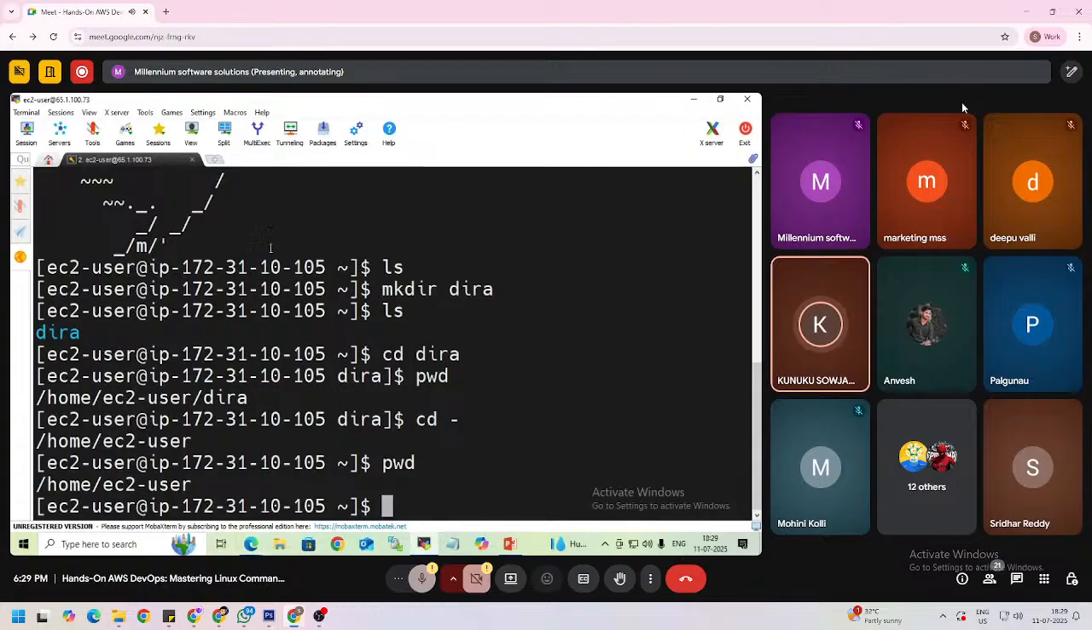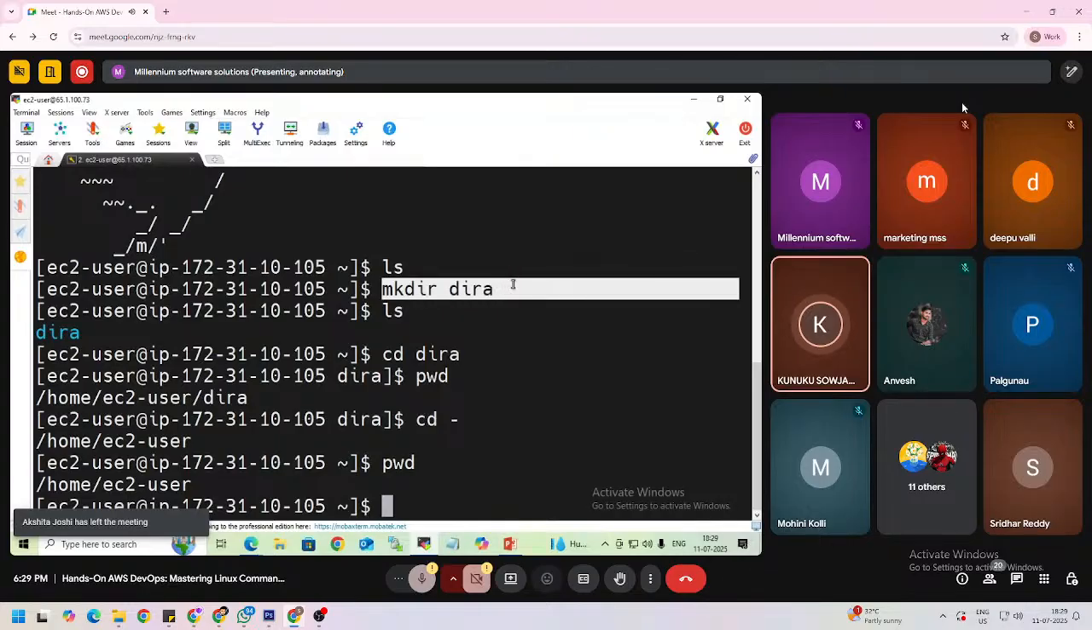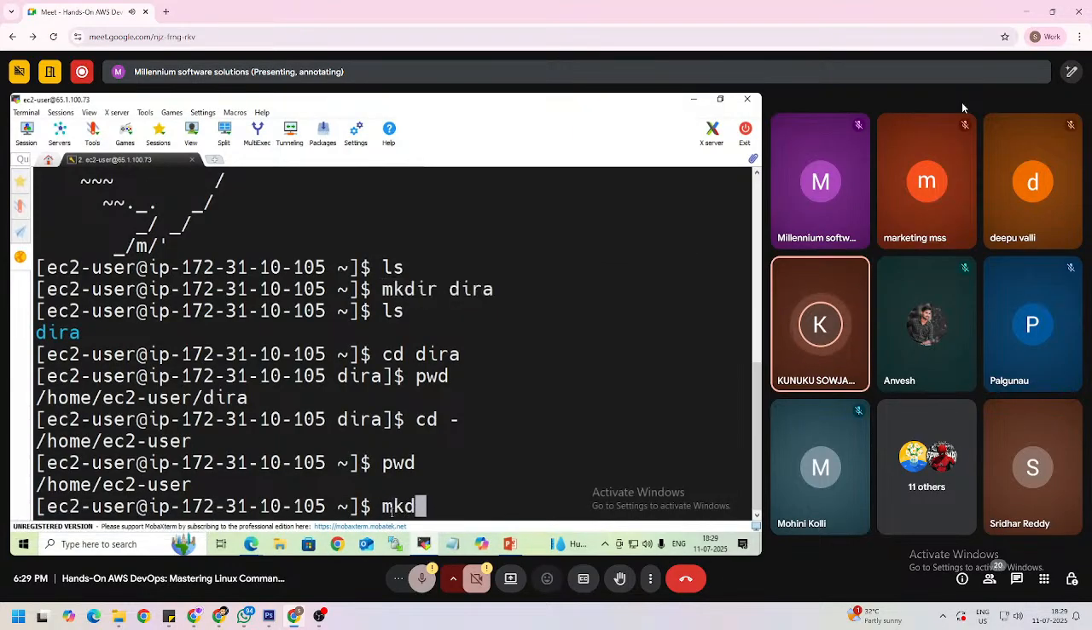Here I created one directory A by using mkdir, but it did not display anything to say the directory was created, right? If you want to display a message whether the directory was created or not, we need to use one more option, that is hyphen v. So mkdir hyphen v, and give the directory name.